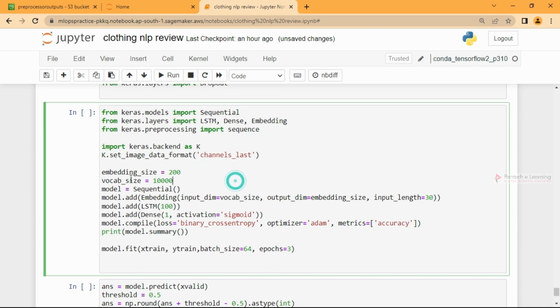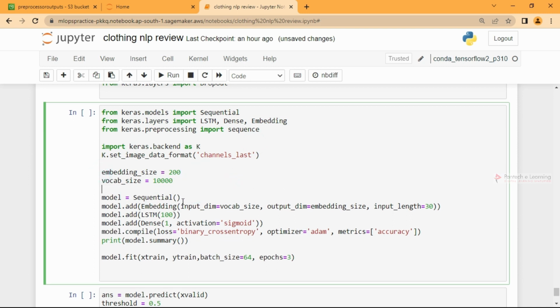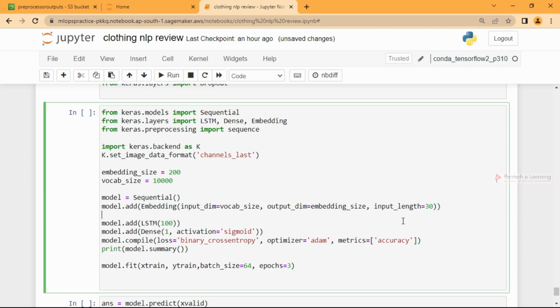First, the size and vocabulary size. Before going to that, see here, I'm calling Sequential in the model. I'm adding a layer before going into LSTM. Previously in images we went for Conv2D, right? Likewise here you want to embed. Whatever you have padded, you first have to go for an embedding layer, and the input size is the total vocabulary size. I'll go with 10,000 words alone, and the output dimension is the embedding size. I'll go with 200. It will do the embedding into this format, and the input length is 30. Then I can build the other layers and have multiple networks.